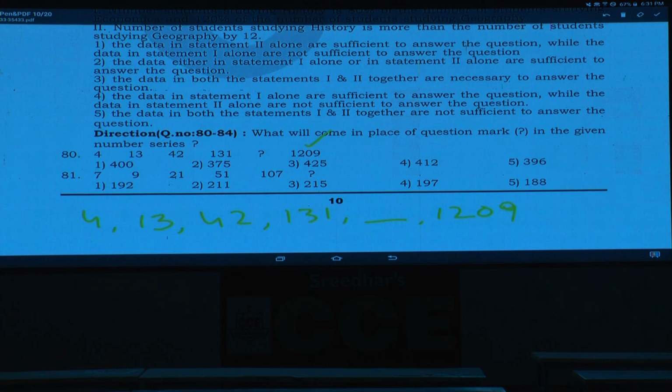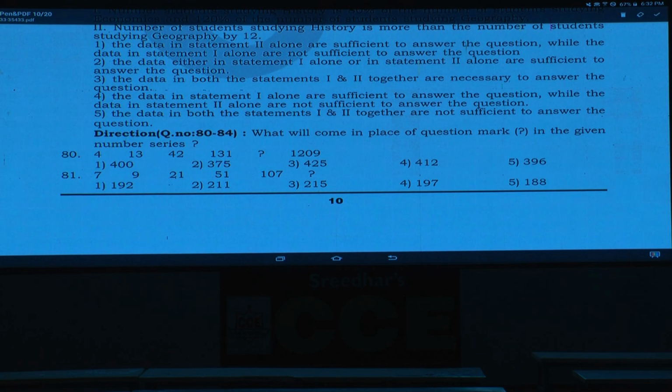Yes, tell me what is the answer here? 42 and 131. 42 into how much? 42 into 3. 42 into 3 is how much? 126 plus how much? Plus 5. Now here, 13 into 3, 39 plus 3. Now here, into 3 plus 1. If you observe, into 3 is common, and odd numbers 1, 3, 5 are added. And the next one is into 3 plus 7. 131 into 3, how much is that? 393, 393 plus 7 is 400. Yes, what is your answer here? 400, that is given in choice 1. Question number 80, it is choice 1. Into 3 plus 1, into 3 plus 3, into 3 plus 5, into 3 plus 7 and so on. Then next one, question number 81.